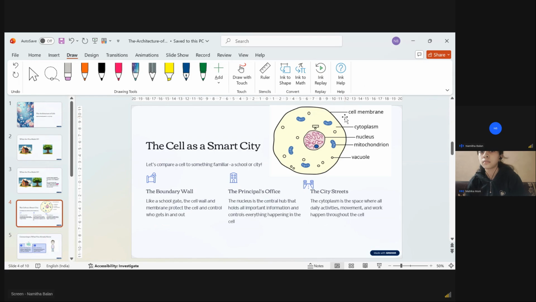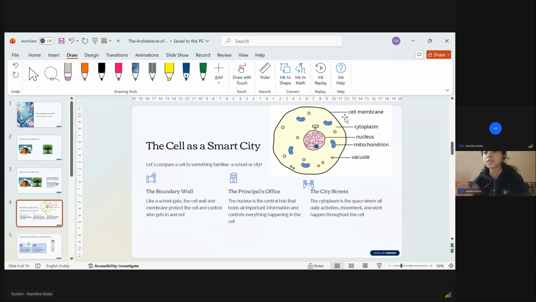So can you tell me the function of the cell membrane, comparing it with the outer wall of our Yari Road Orchids? What is the function of the cell membrane? It's like a boundary wall which separates it from outside. Very good. Any other function which you can compare with the security?